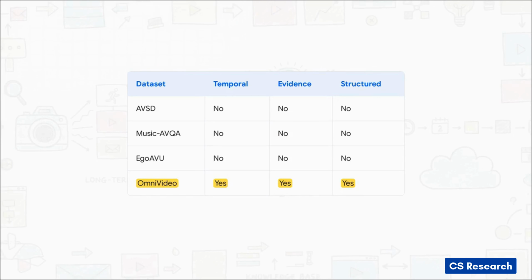And the reason for those massive gains becomes crystal clear when we look at this comparison. Look at older datasets like AVDS or Music AVQA. OmniVideo-100K is literally a generational leap. As you can see, it is the only dataset that provides complex temporal tasks, explicitly grounds its answers in cross-modal evidence chains, and produces fully structured narratives. Instead of relying on manual annotations or short, decoupled clips, it's forcing the AI to think, remember, and associate exactly like we do.